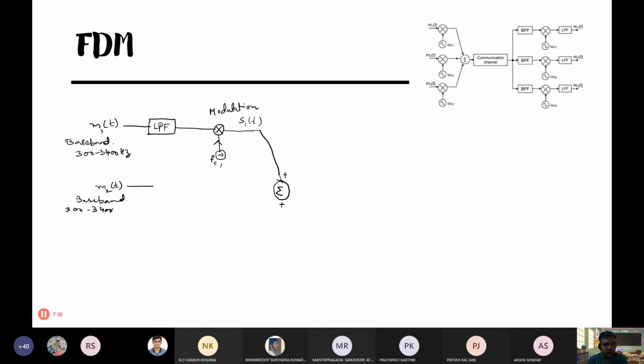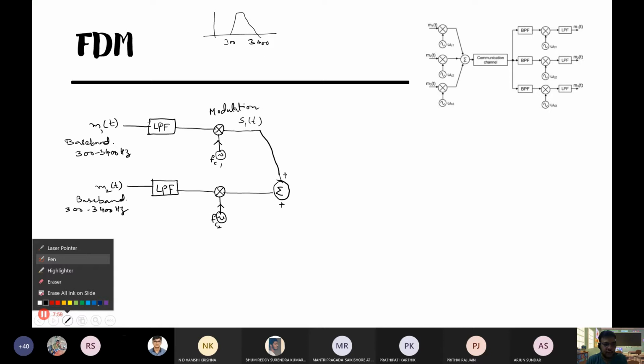So for that girl also, she is no god, so she cannot speak in some other range. So she will also speak in the same range. Now, if those things are directly sent into the communication link without any modulation, then what will happen in the spectrum? So my voice is 300 to 3400 hertz.